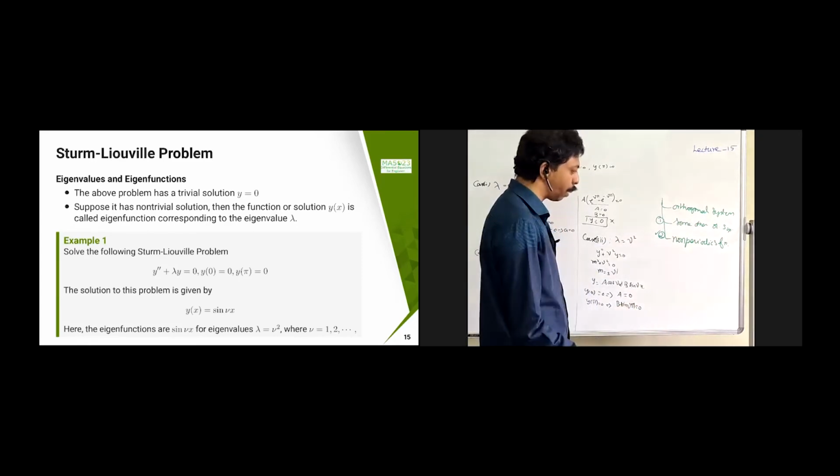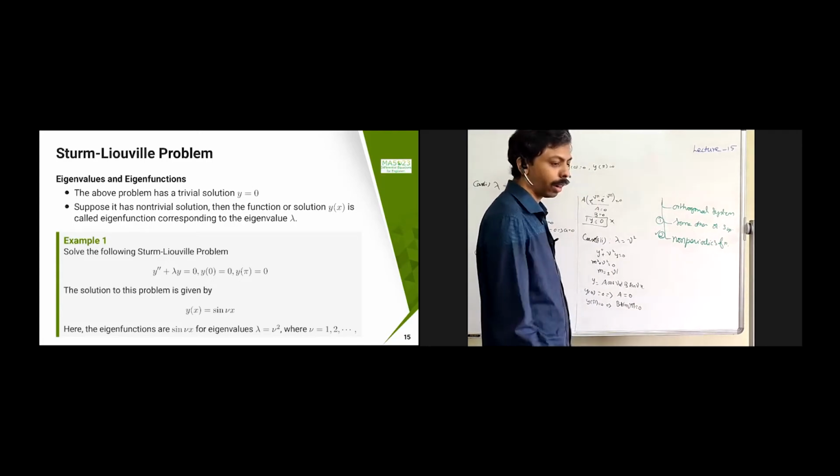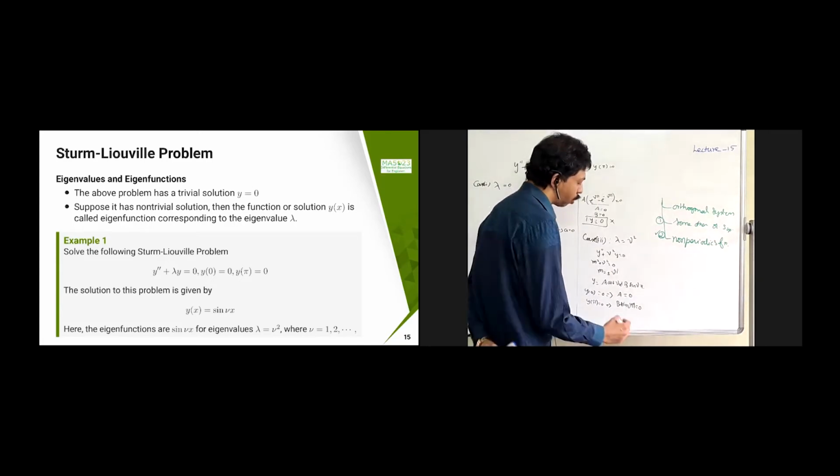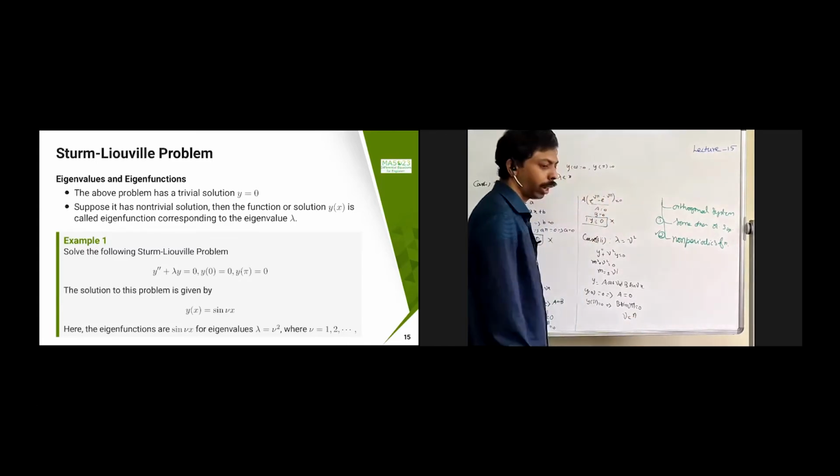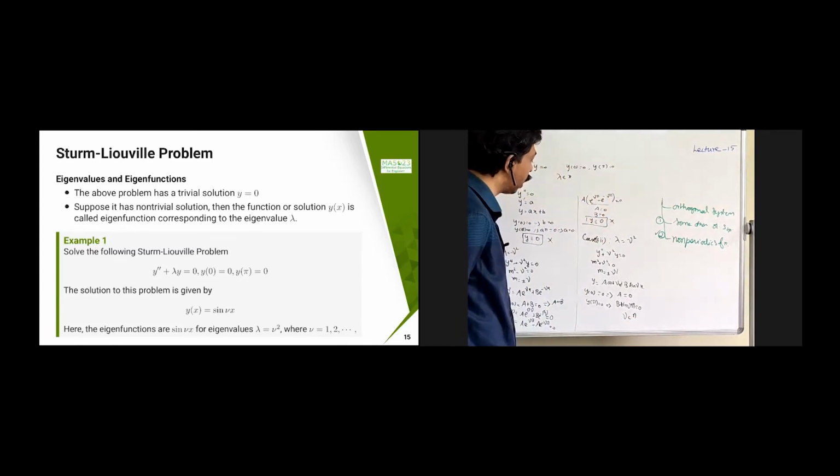I can put nu equal to n, then automatically this becomes 0 because sin n pi is 0.